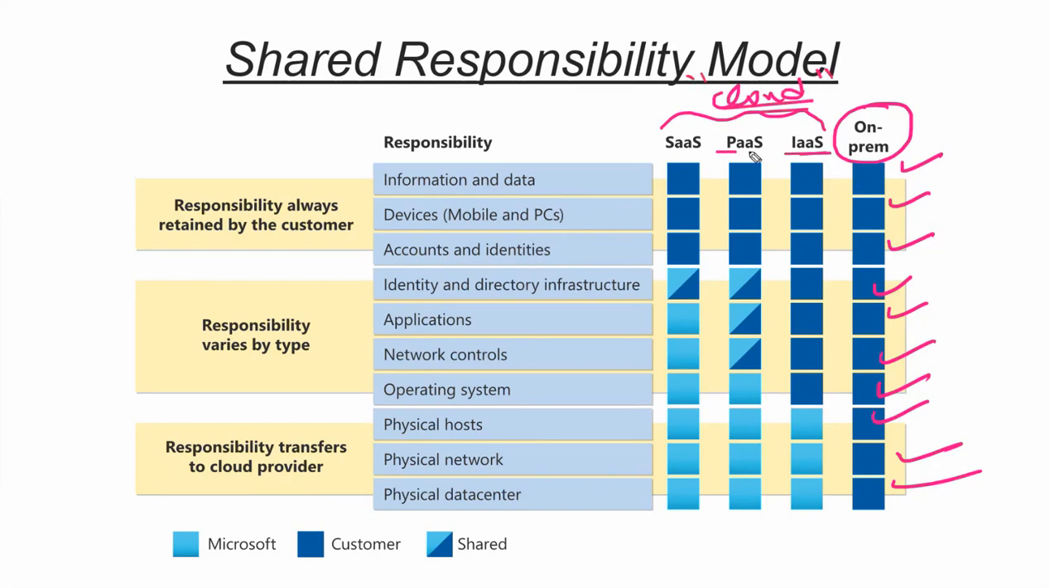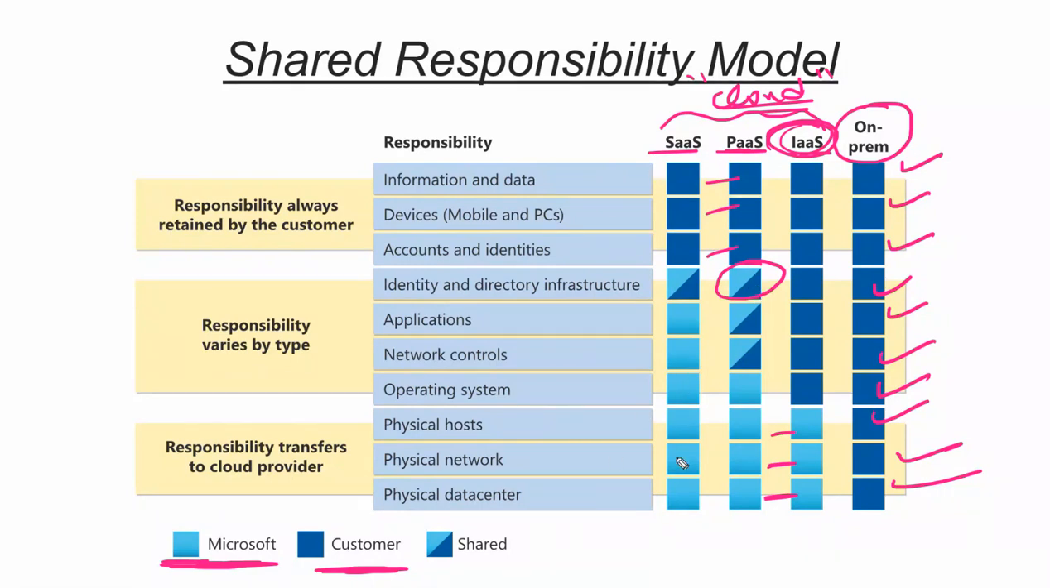In this particular case, if you want to go for IaaS, this light color symbol is managed by Microsoft. This dark color symbol is managed by the customer. So if you want only IaaS, Microsoft is managing these things. If you go for PaaS, on top of it you only manage information, data, devices, like that. But in identity and directory, if you want to give AD access, role based access control and all, both you and Microsoft are managing.